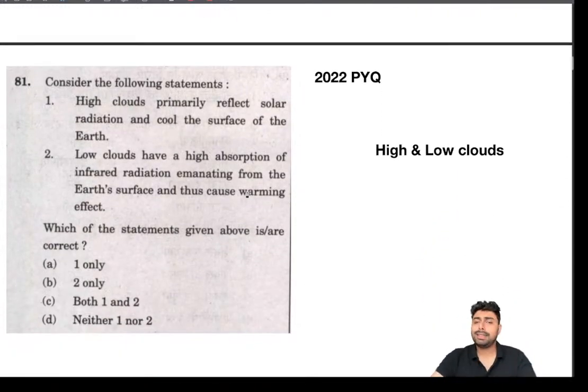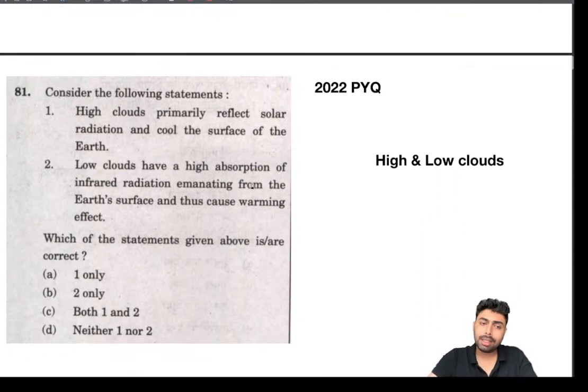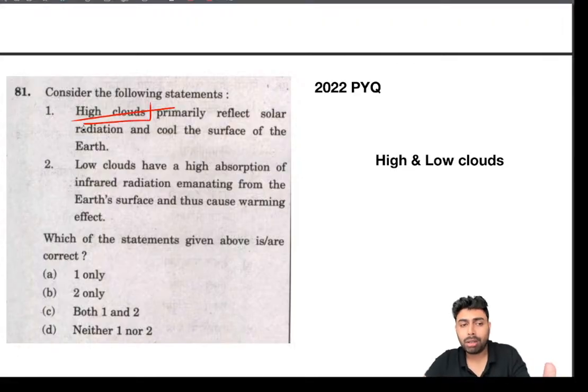Like I said, it's a 2022 PYQ. The question is about high clouds and low clouds. High clouds primarily reflect solar radiation and cool the surface of the earth. If you just ignore the high cloud or low cloud part, these two statements are right only. Whether it be low cloud or high cloud, they have these sort of qualities. So the statement itself is right. But you have to be careful whether it's actually the high clouds or the low clouds.